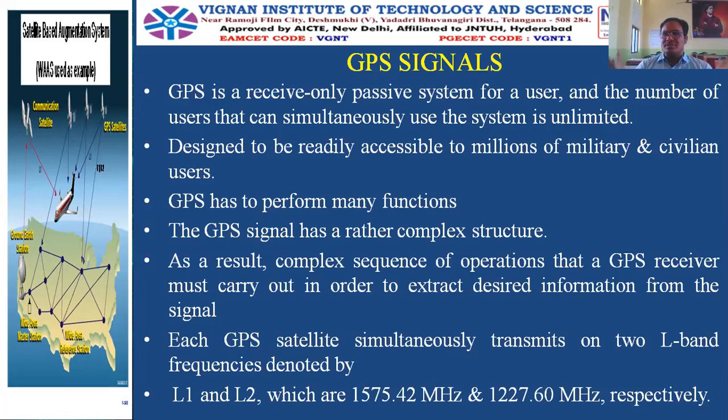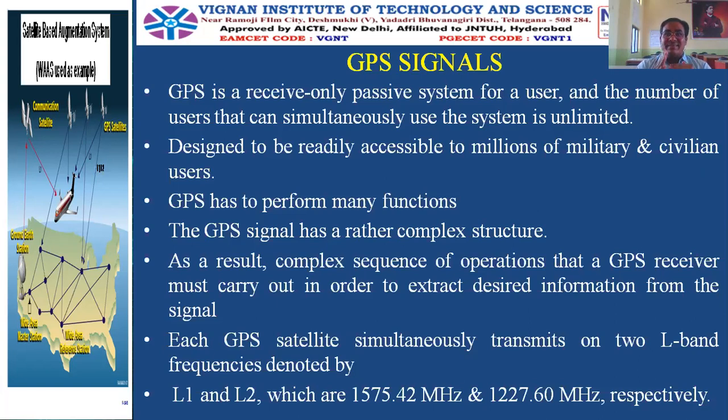The number of users using the GPS or navigation system, or augmentation system developed, will be very large, practically unlimited. Because nowadays each and every alternate person has a mobile phone. Each mobile phone is a GPS receiver.